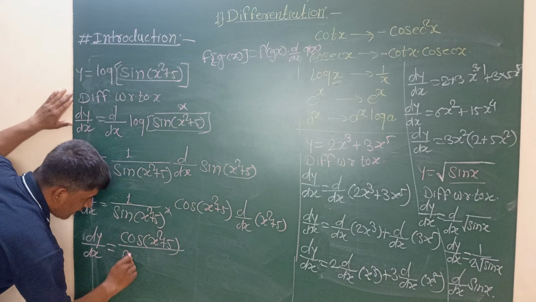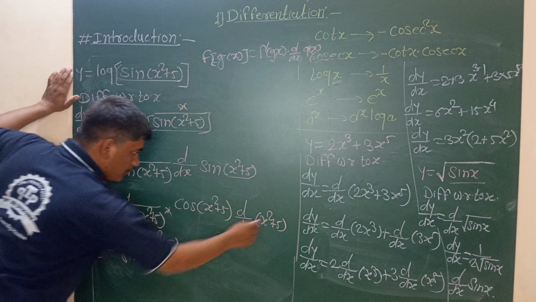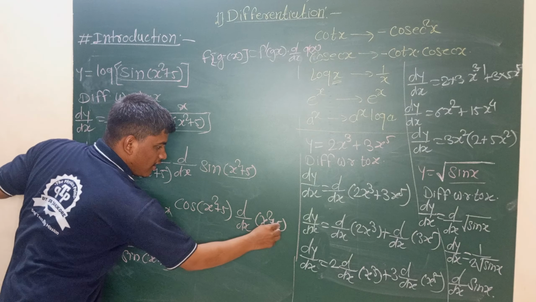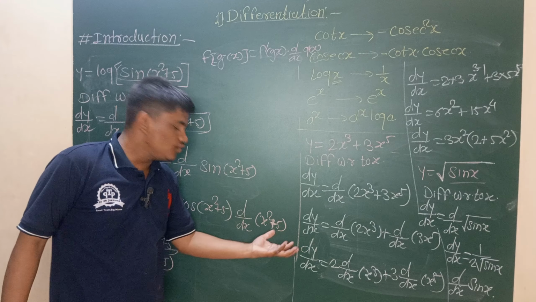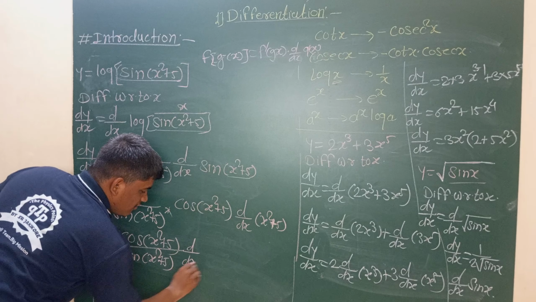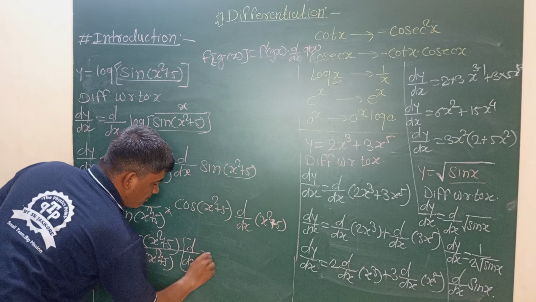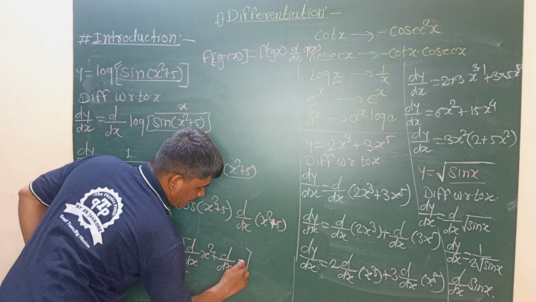Again differentiate x square plus 5. Both terms are combined because they are separated by a multiplication symbol. So we get cos of x square plus 5 divided by sin of x square plus 5, into the derivative of these functions. The function has two terms separated by a positive sign, so we separate them: d by dx of x square plus d by dx of 5.